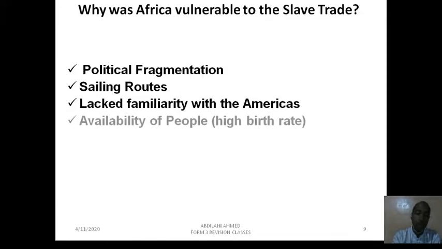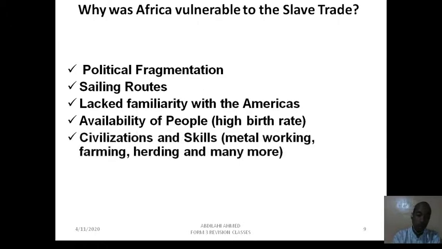The other reason why Africa was vulnerable was because Africa had a lot of people. The birth rate of Africa was very high. Availability of people in Africa, high birth rate. Africans have a high birth rate. A family had a minimum of 5 children. So the population of Africa was very high compared to the rest.